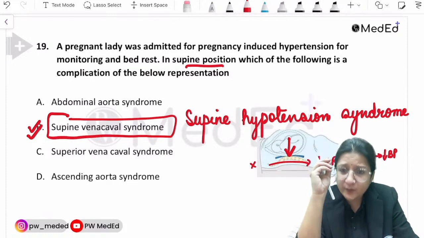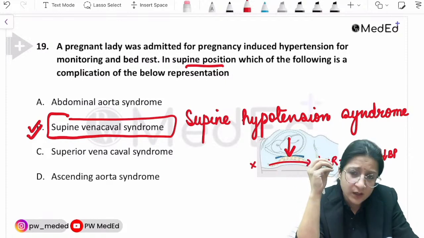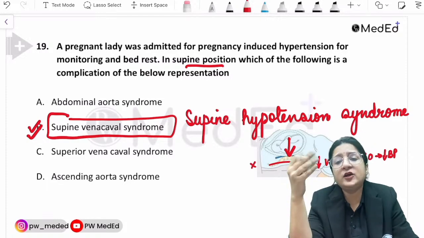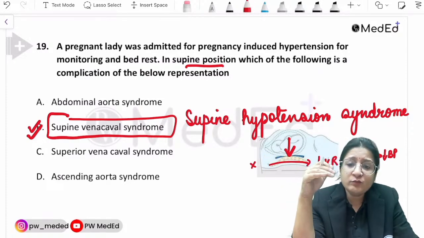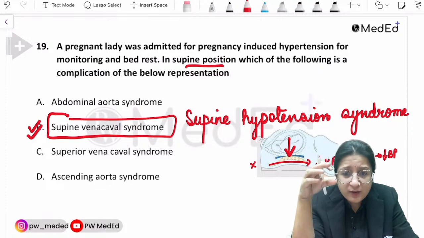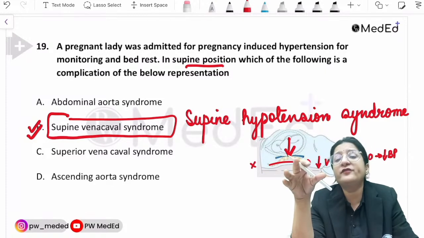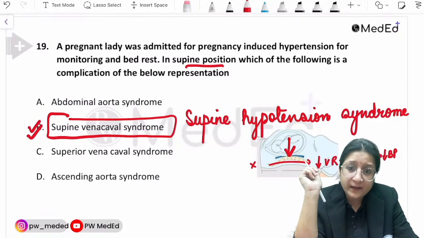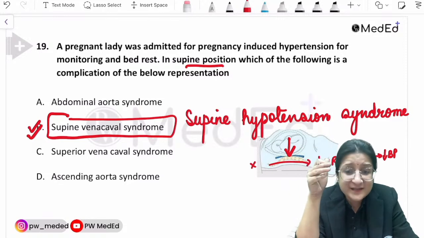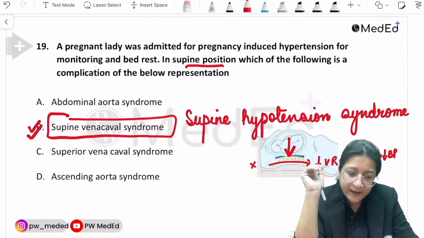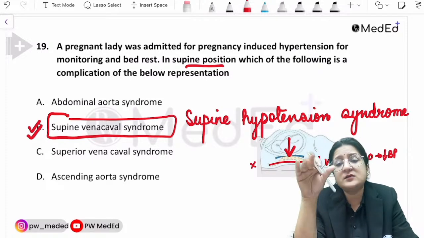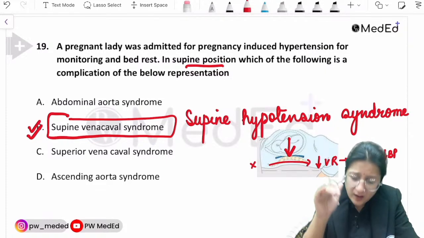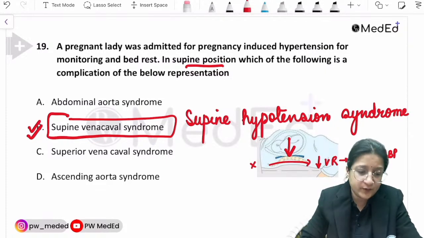And I will give you a third pointer also, in case they tend to repeat this question. There can be many profiles around this. A pregnant woman lying down complaining of dizziness, right? She will also have less placental perfusion if she lies down on her back. That is why it is preferable to be in the left lateral position, because placental perfusion is also better there. So for the mother's sake and for the fetus's sake, remember, it is better to be in the left lateral position. All logic stems from supine hypotension syndrome.